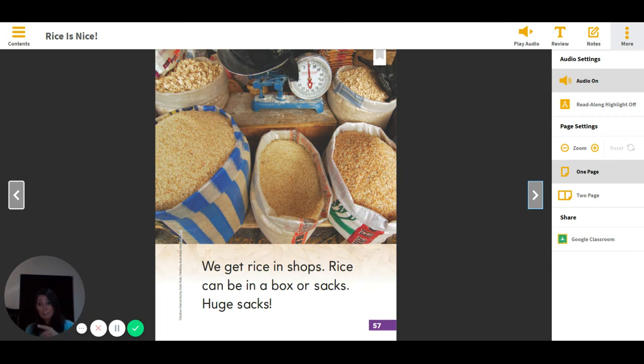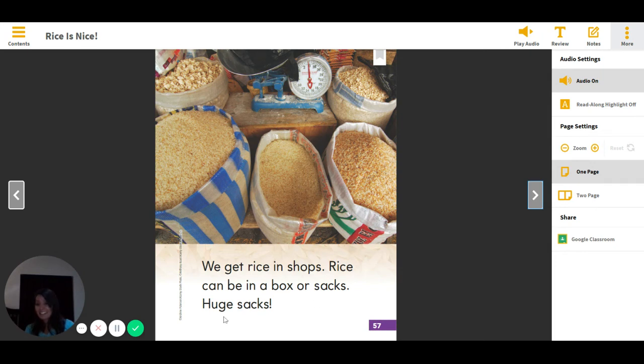Now, if you don't remember, let's go back and reread that piece that's going to tell us that. We get rice in shops. Grocery stores. Very nice. Now, I know that I was able to spy some soft C words like right here, rice.